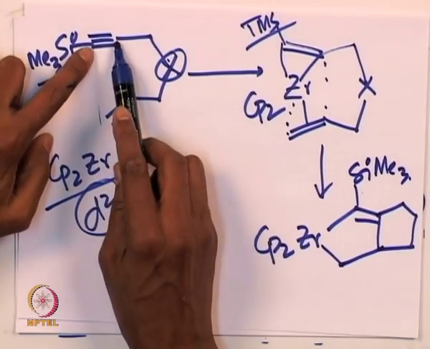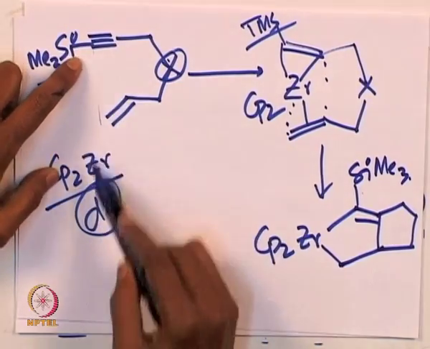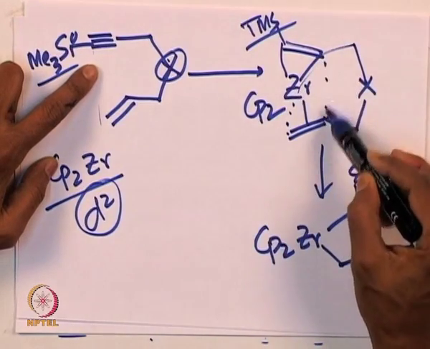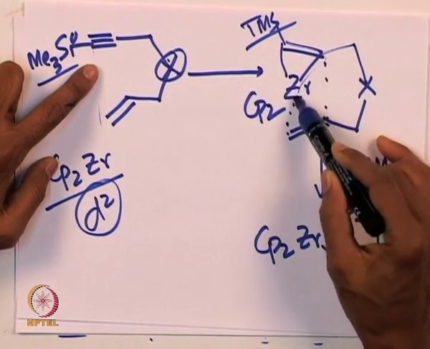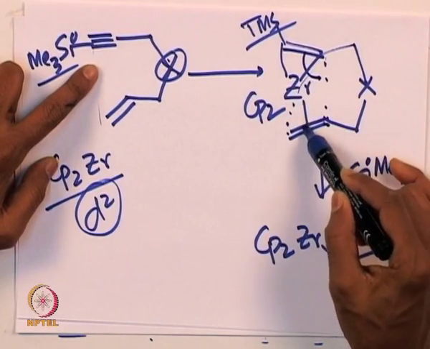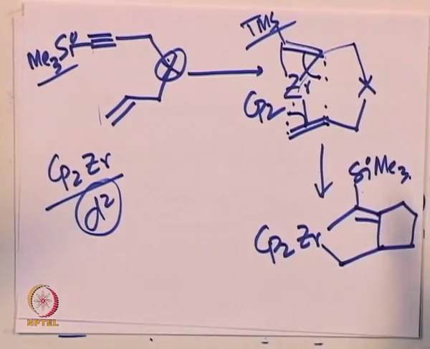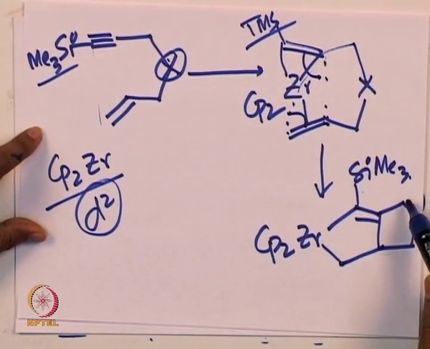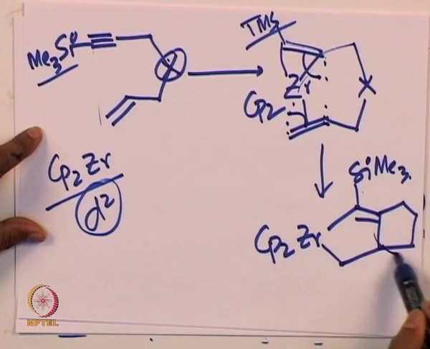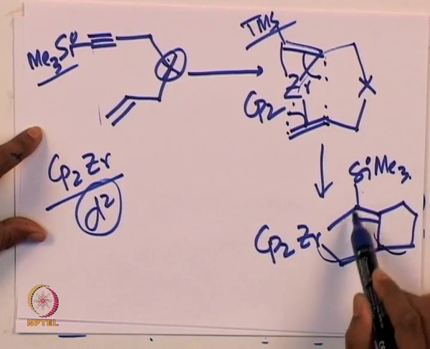So, what is happening over here is the metal is interacting over there and forming a 3-membered intermediate, and these 2 carbon centers then subsequently form a bond, and it goes on to form a 5-membered metallocycle there, and a further 5-membered metallocycle over there.